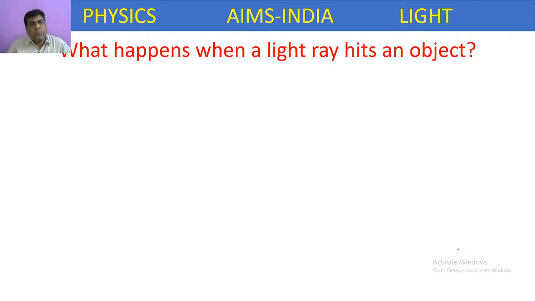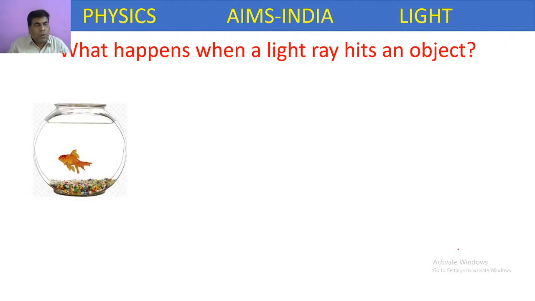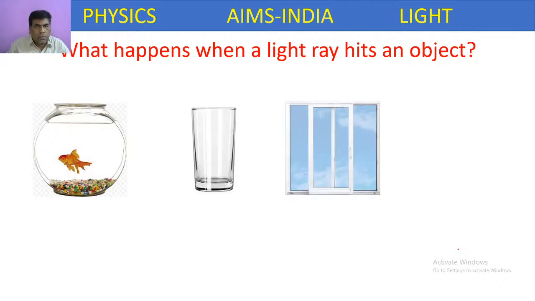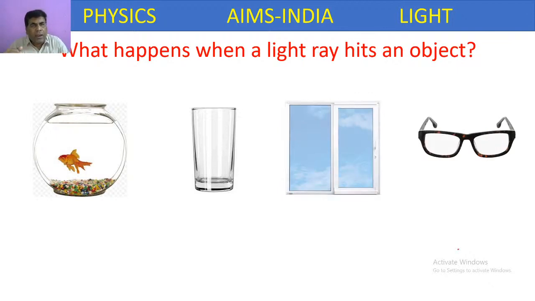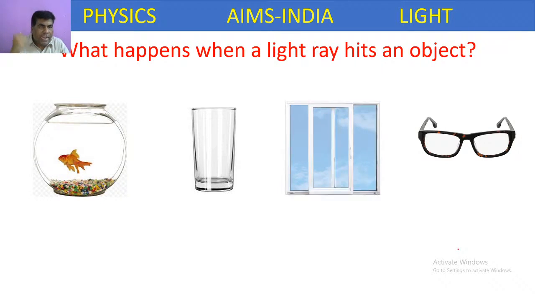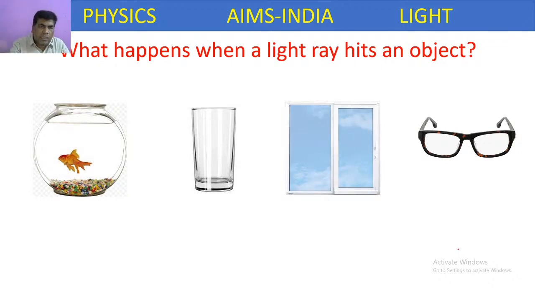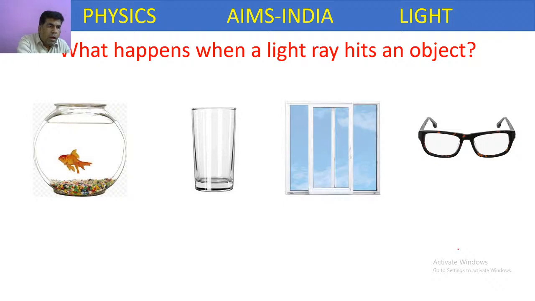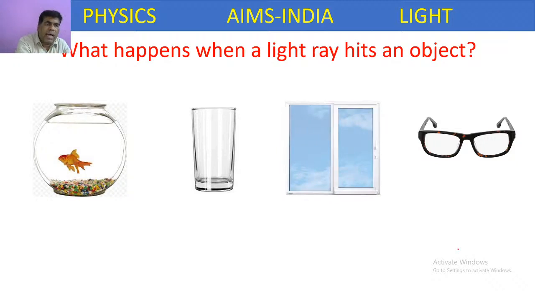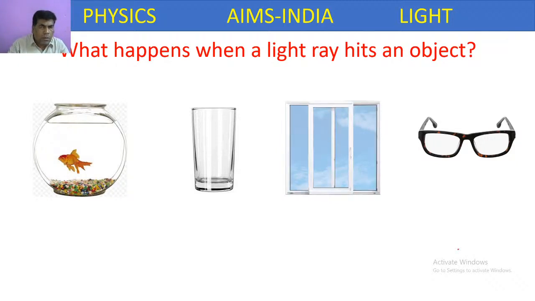So what happens when a light ray hits an object? Suppose we have some objects like an aquarium, glass, window pane, or spectacles. If a light ray hits any one of these objects, or if I stand in front of the aquarium, are we able to see the other side of the aquarium?